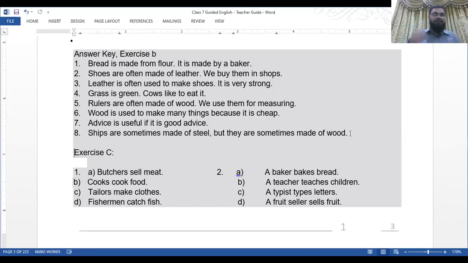Now you see, in number one we have butchers. A butcher sells meat. The answer is the butchers sell meat. A cook cooks food. Cooks cook food. A tailor makes clothes. C. Tailors make clothes. D. A fisherman catches fish. Fishermen catch fish.